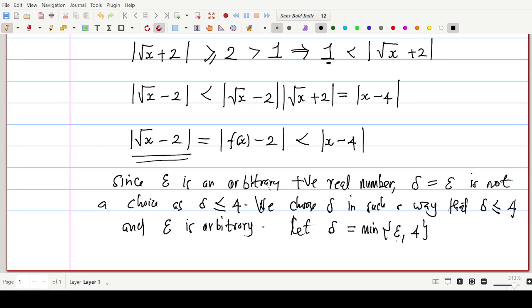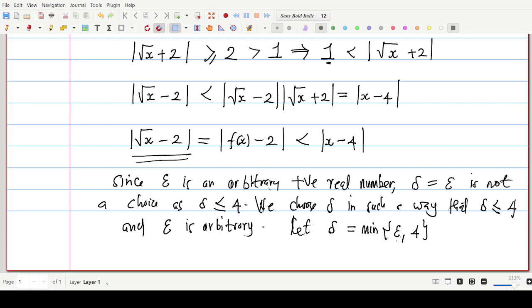So if epsilon is arbitrarily large, such that it is greater than 4, then our delta will be 4, and that is accepted because we said over here that our delta should be less than or equal to 4. So even though epsilon is going above 4, our delta will take the minimum value of epsilon and 4, and that is 4.